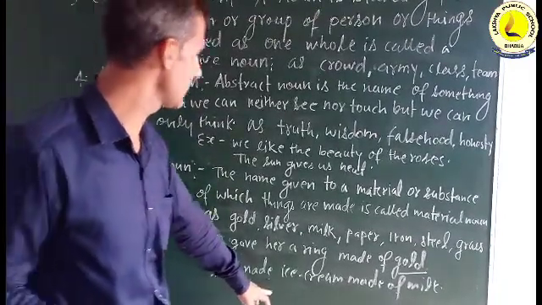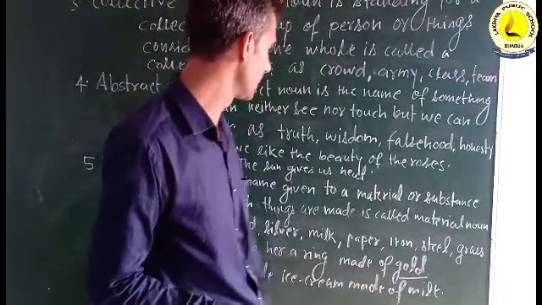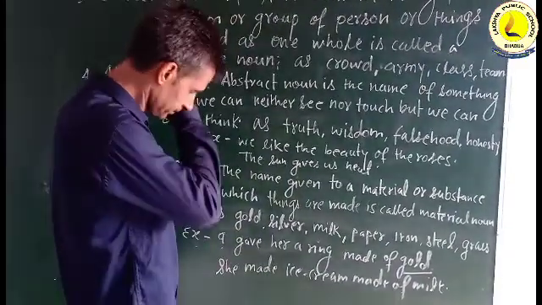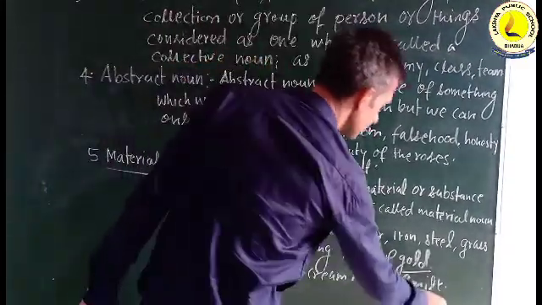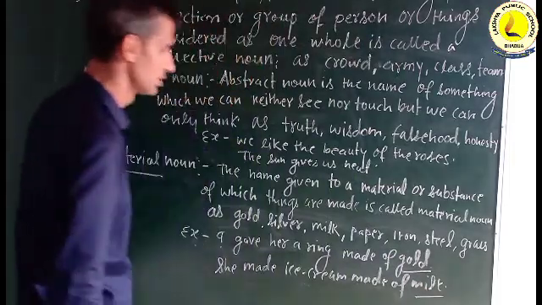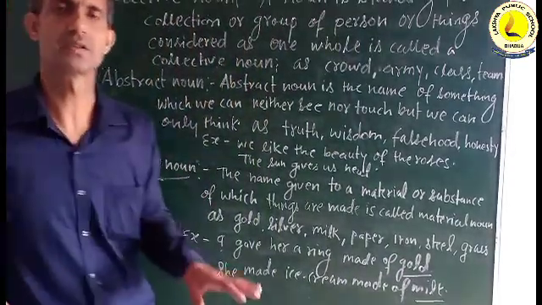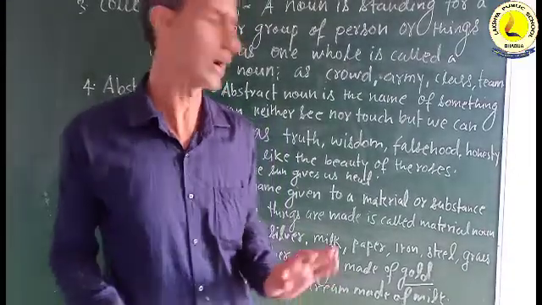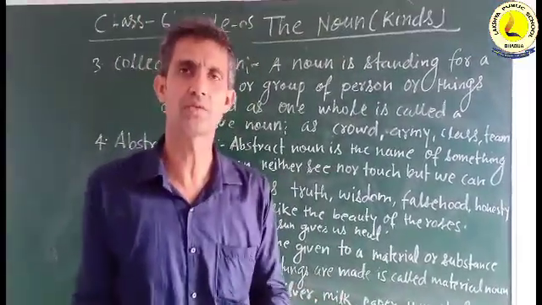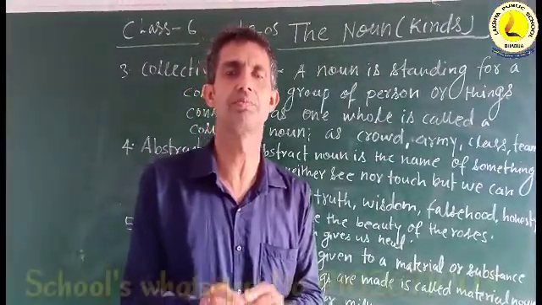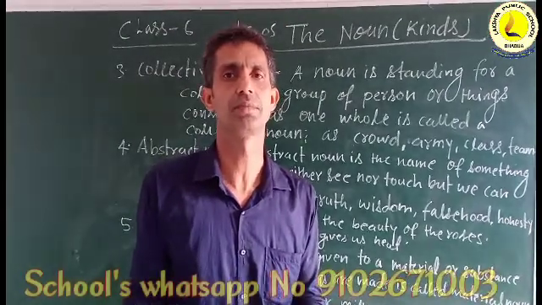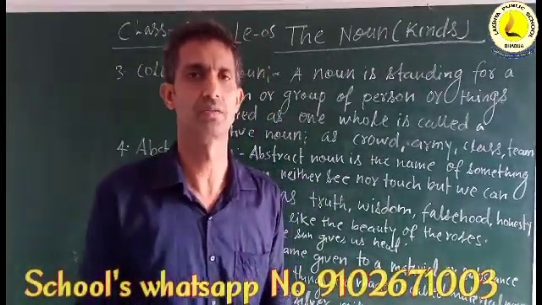And "She made ice cream made of milk." So here milk is a material noun. So it is clear before you what a material noun is. A material noun occupies space; any kind of matter is called a material noun.